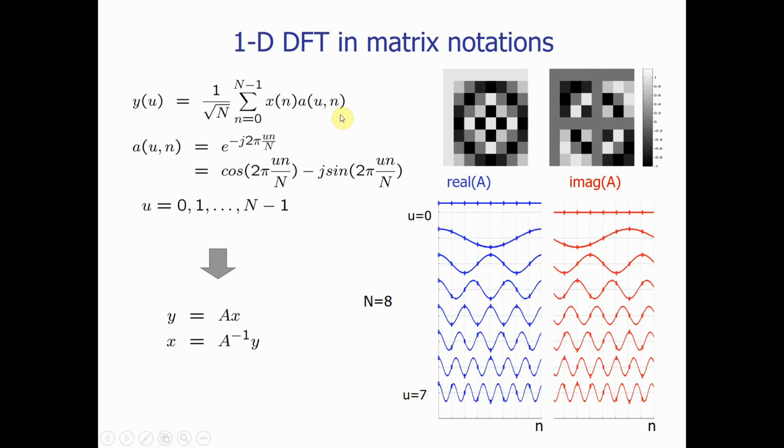So next is DFT in matrix notation. For convolution, there is an easy technique using cross table that I will cover in the next video. So you can check here. Here is the formula, and A(u, n) is nothing but the exponential power term that we have to multiply with the signal, the incoming signal.